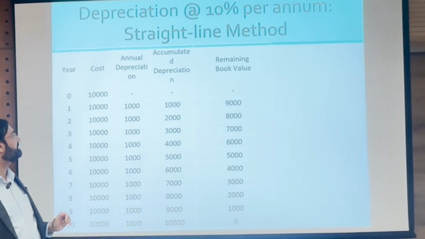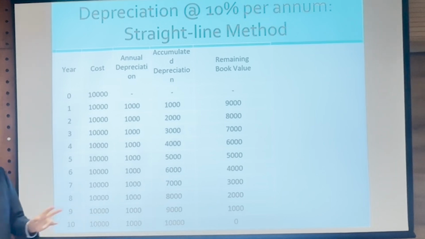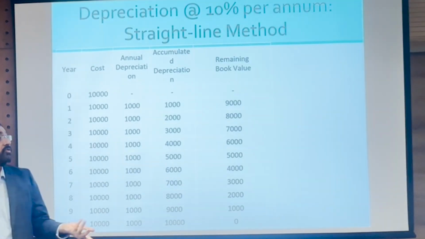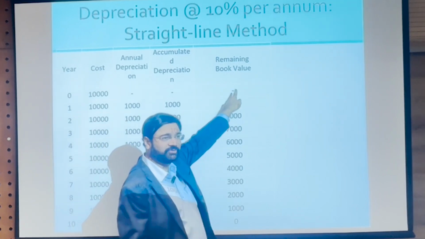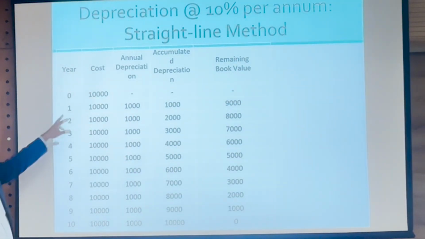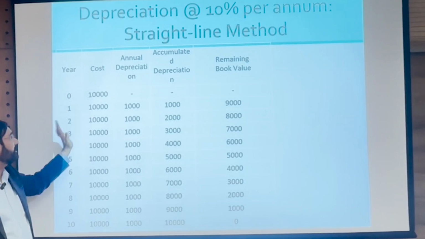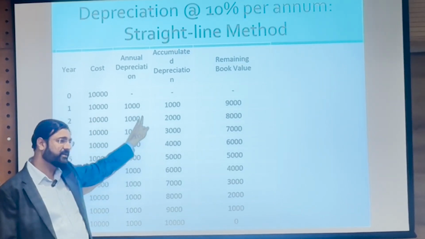What is the annual depreciation? In year 0, is there any depreciation? No. Is there any accumulated depreciation? No. Then remaining book value is same as 10,000. So remaining book value will be 10,000 here. Okay? And then year 1 cost is still 10,000, but annual depreciation at the end of year 1 is 1,000.